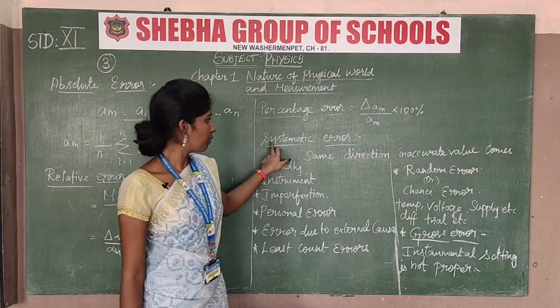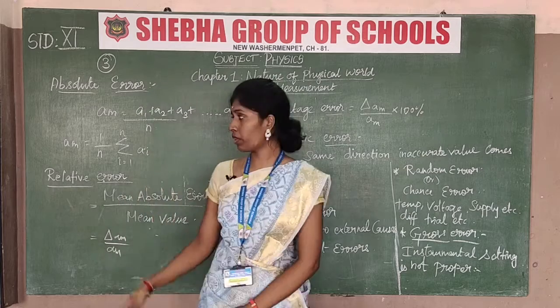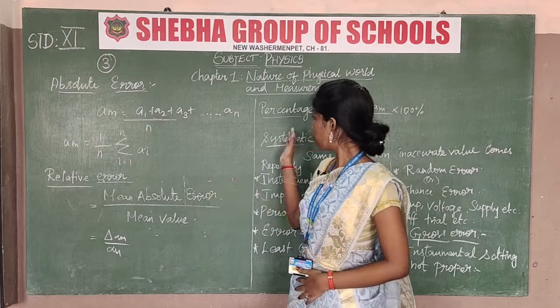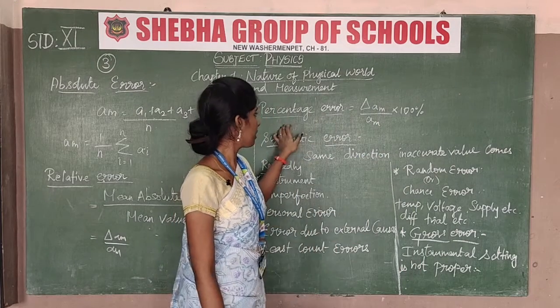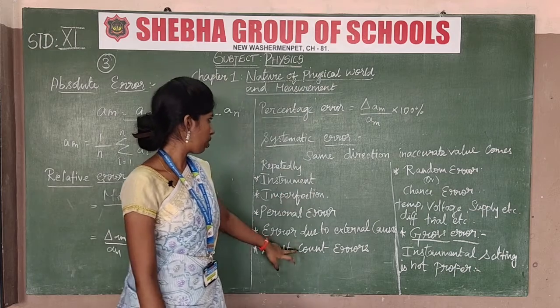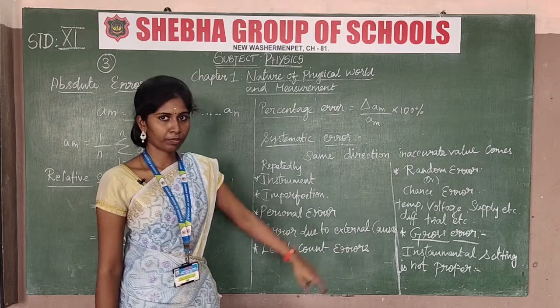So after that, systematic error. These three errors are the common types of error: absolute error, relative error and percentage error. After that, inside of these errors, first we take the systematic error.